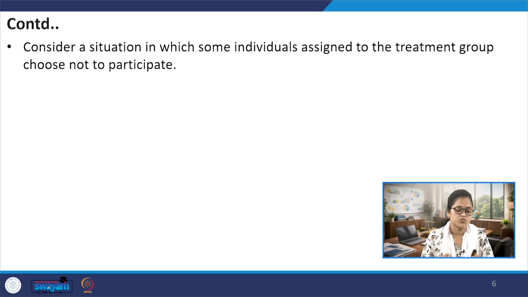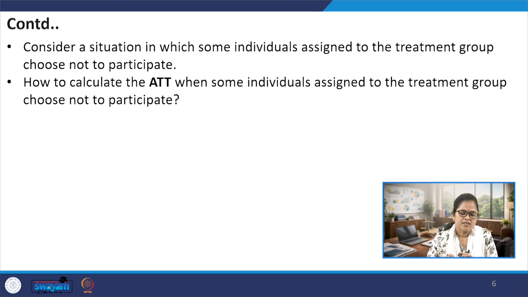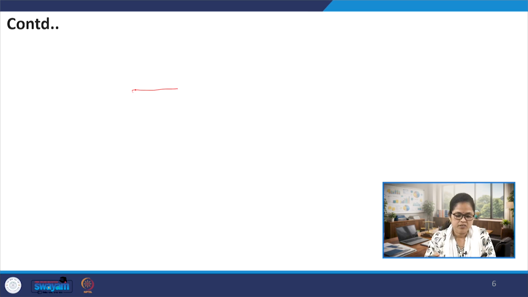In this situation, how do we calculate the average treatment effect on the treated, when some individuals assigned to the treatment group choose not to participate?